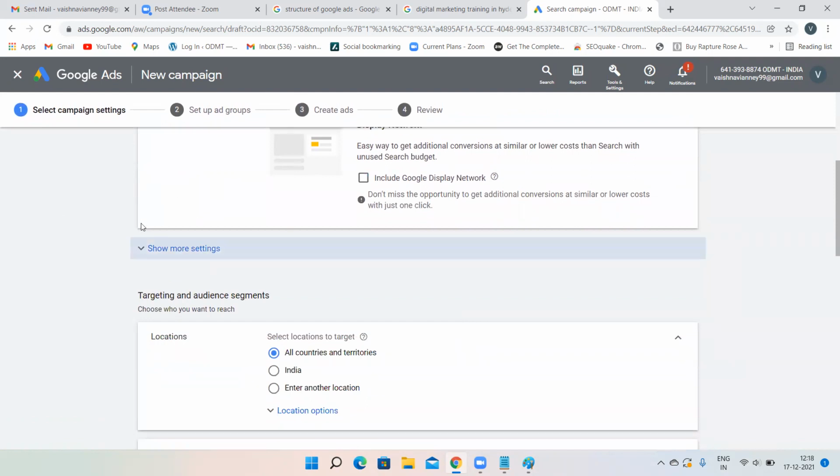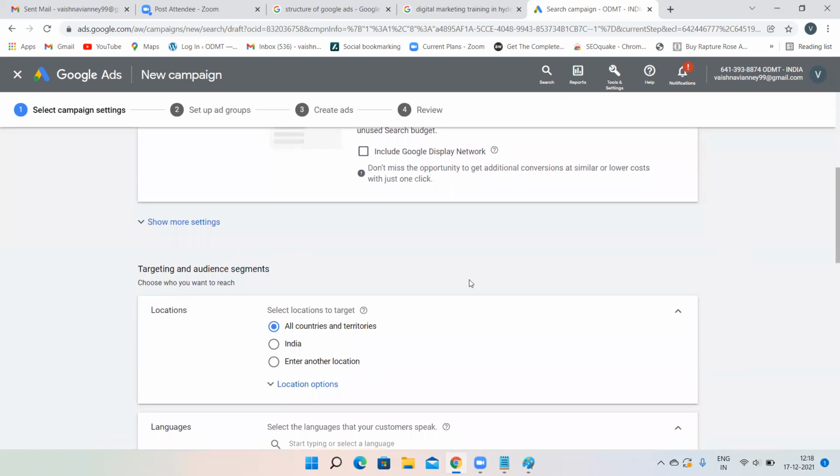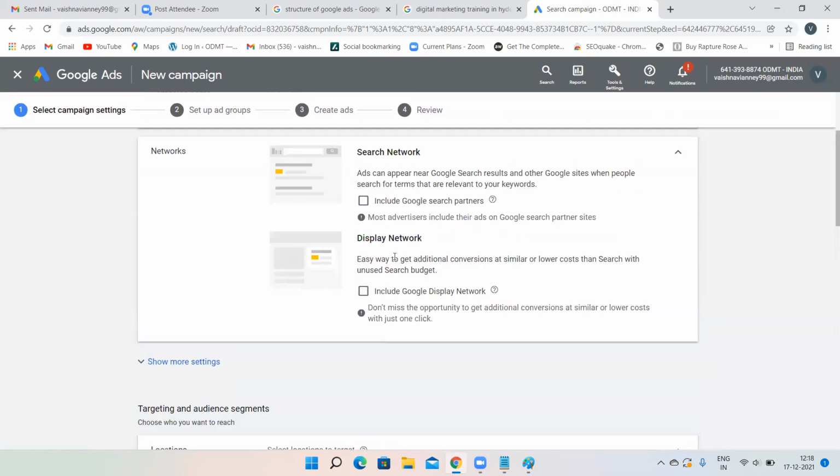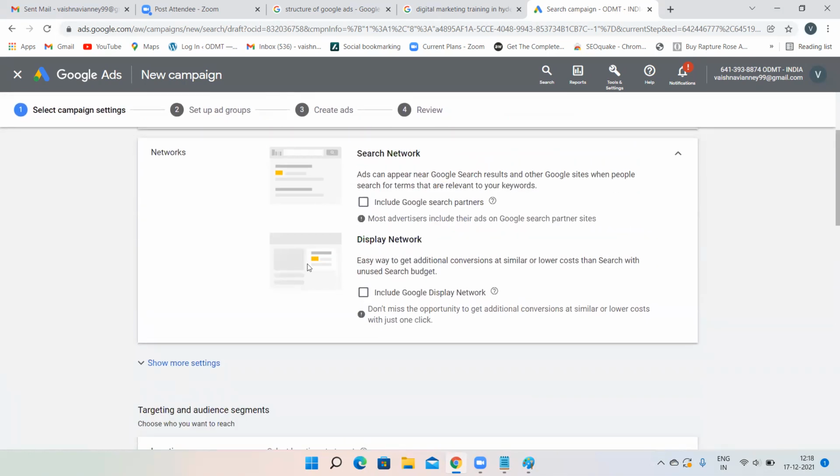That's it. Now show more settings. Let's not do it today. This is advanced options. For now, we'll be creating a basic search campaign. Then comes locations and languages. See, again, I have told you, Google is smart. Though Google is a trustworthy platform, still it is smart and tries to take money from you whenever it has a chance. By checking these 2 options by default, it is trying to take money.